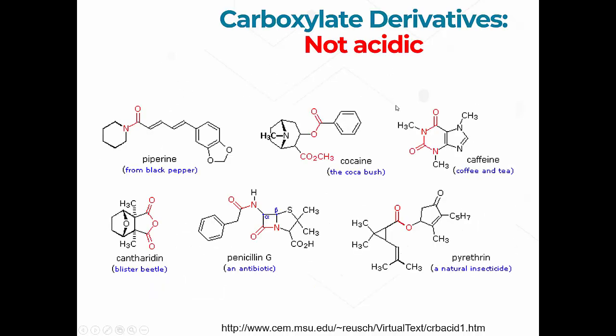Now, in a lot of cases, these carboxylic acids are modified in such a way that they're not acidic. So we have different functional groups. Here we have esters, right? Here it's actually tied up in a heterocycle. I really don't want to call this an amide. This is an amide here. This nitrogen double bond to carbon and oxygen. Since this is in a heterocycle, this is actually aromatic, so the resonance forms of this show that these are not amides, and we're not going to discuss that at this moment.